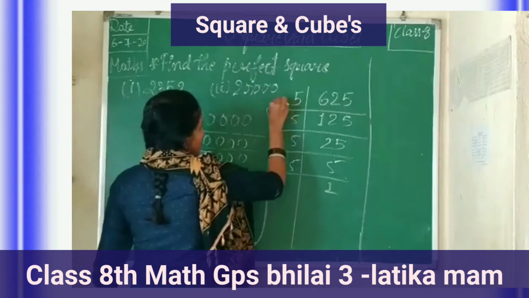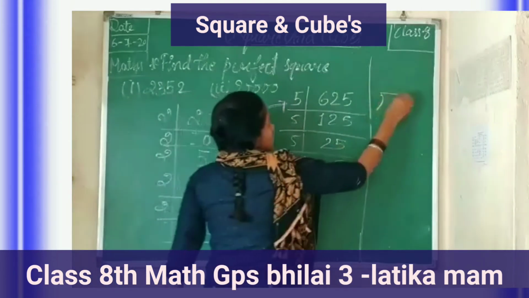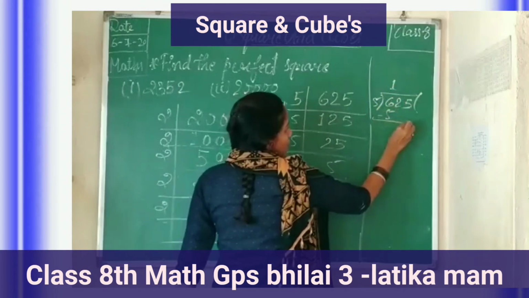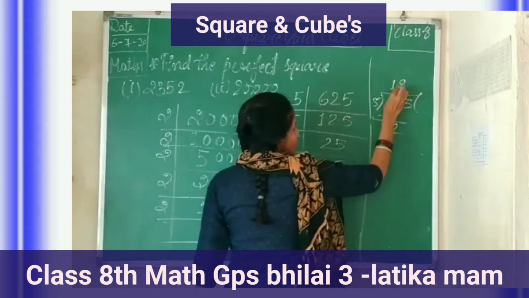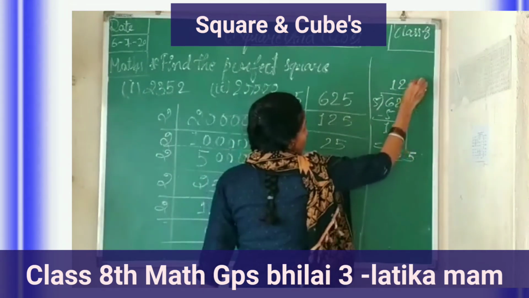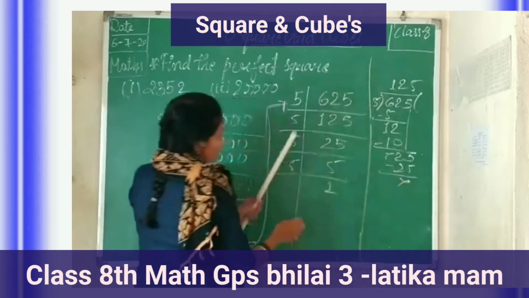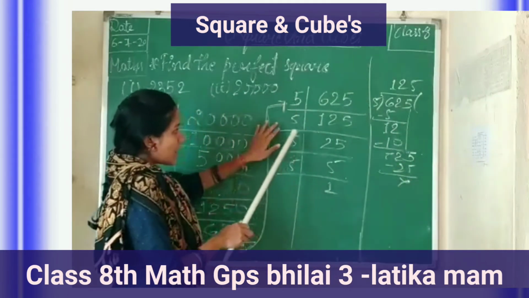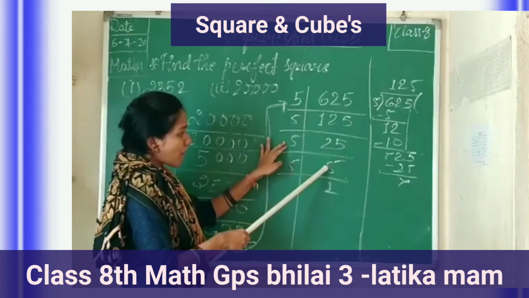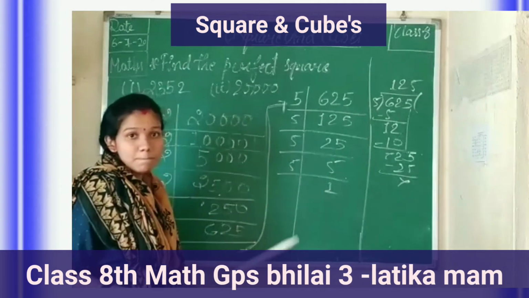Then you can explain here because I don't have any space for writing. 625 divided by 5. 5 ones are 5, 1. 5 twos are 10, 2. 5, 5 fives are 25. 125. Then divided by 5, 25. And then divided by 5, 5 fives are 25 and 5 ones are 5. This is the division method.